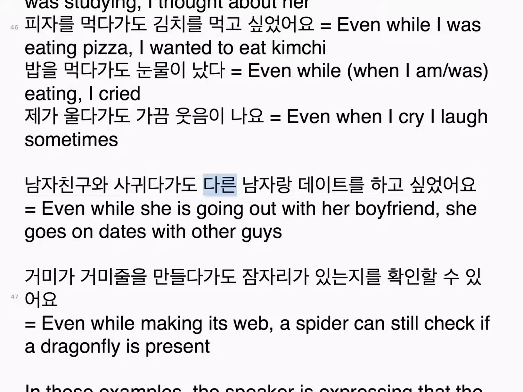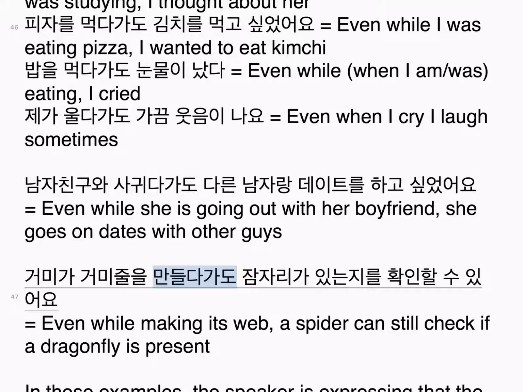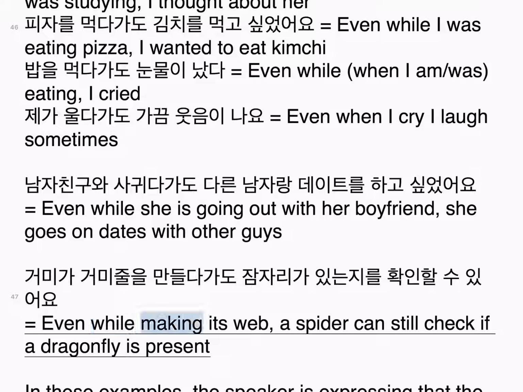남자친구와 사귀다가도 다른 남자랑 데이트를 하고 싶었어요. Even while she is going out with her boyfriend, she goes on dates with other guys. 거미가 거미줄을 만들다가도 잠자리가 있는지를 확인할 수 있어요. Even while making its web, a spider can still check if a dragonfly is present.